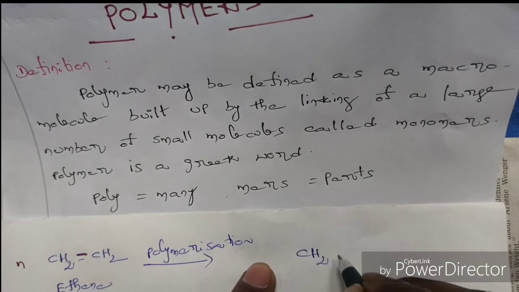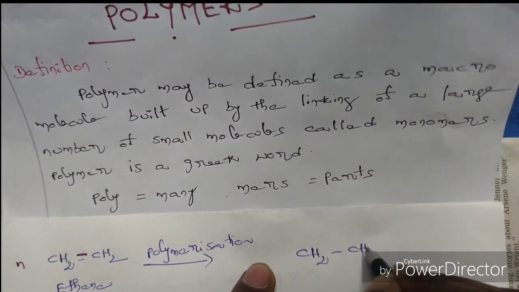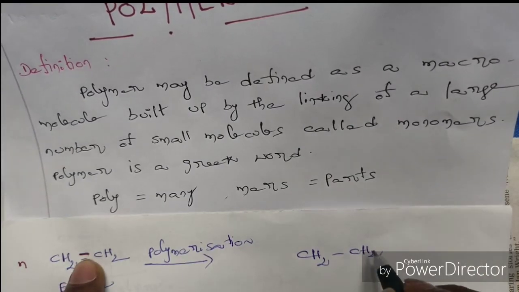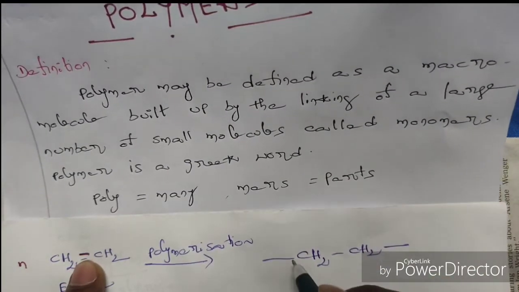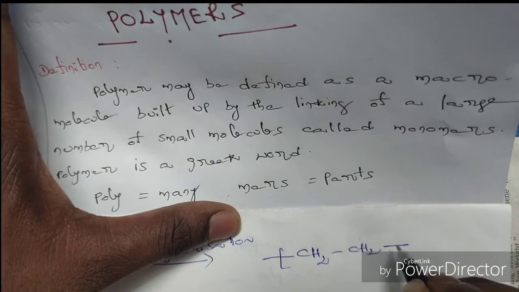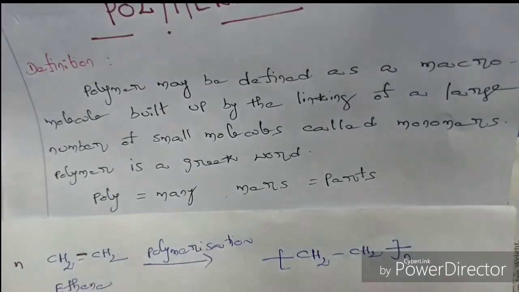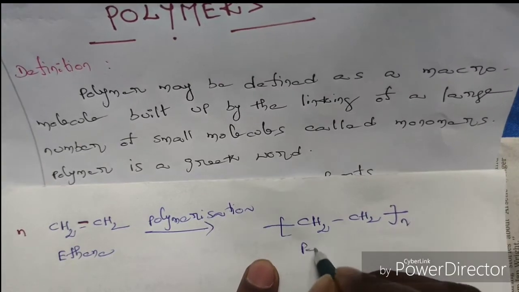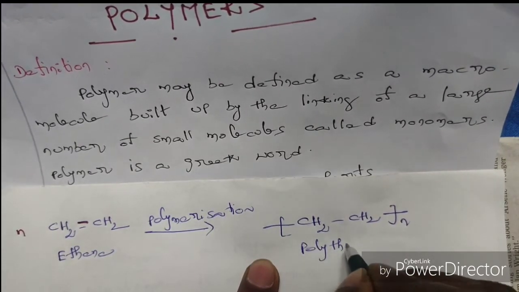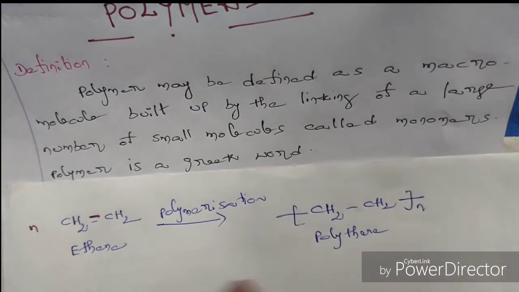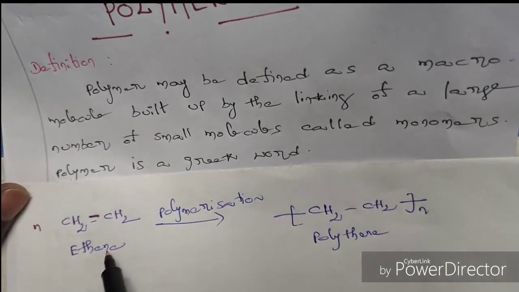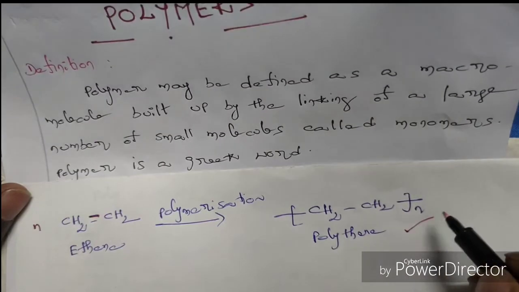CH2 CH2. After breaking this pi bond, two sigma bonds will be formed. Then this unit will repeat several times. Okay, so it is called polythene. So on combination of n molecules of ethene, polythene is formed.